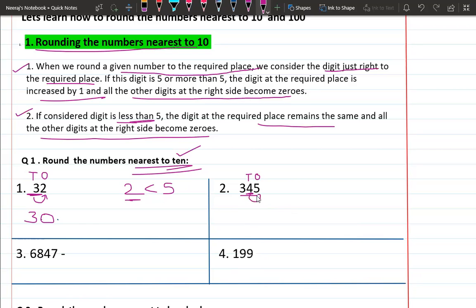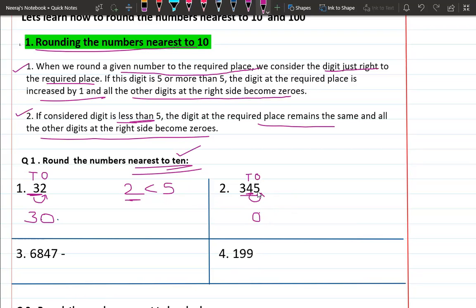It is 5. The digit is 5. And here we can see that if the digit is 5 or more than 5 to the right of the required place, then this 5 will become 0,